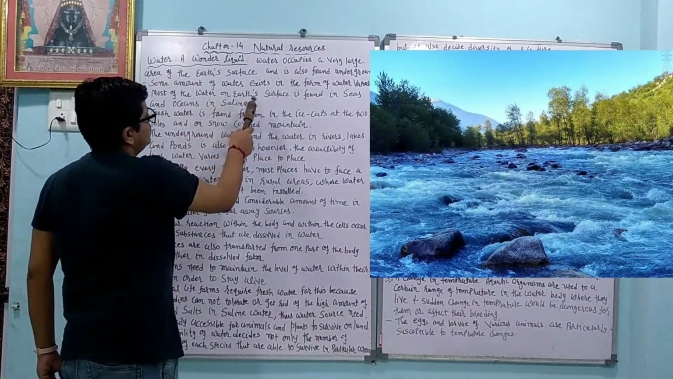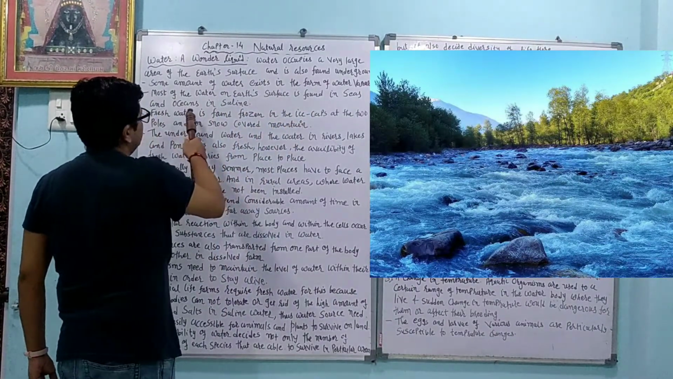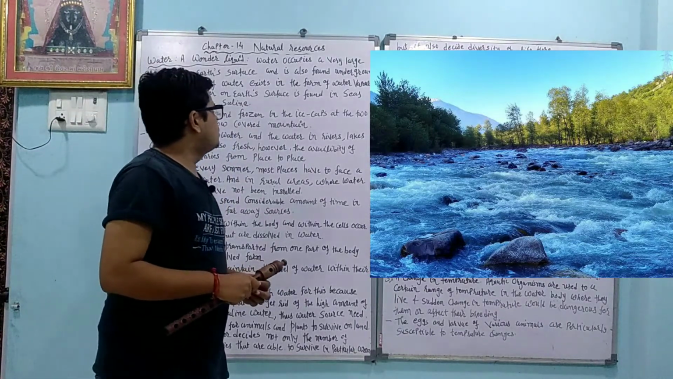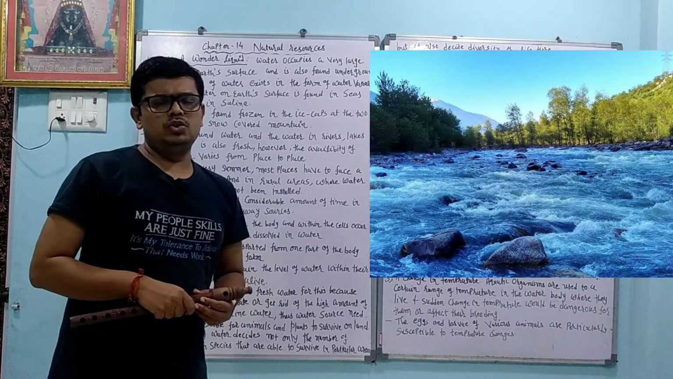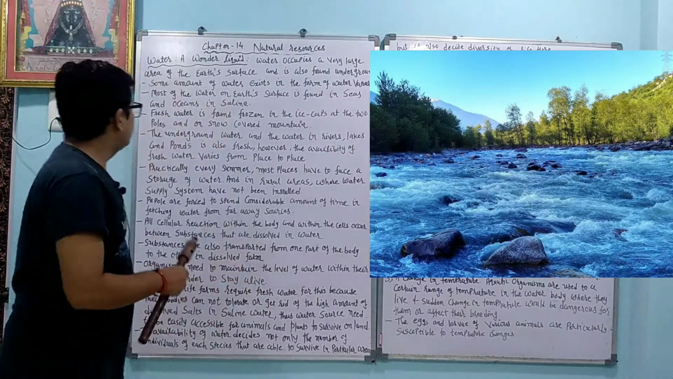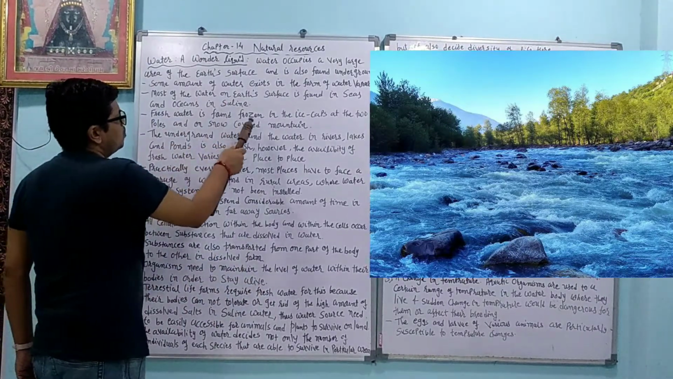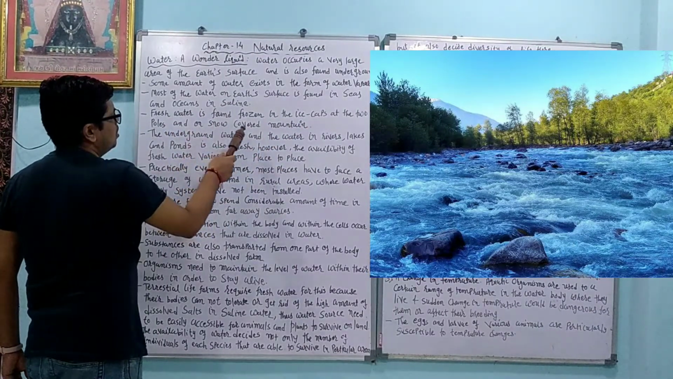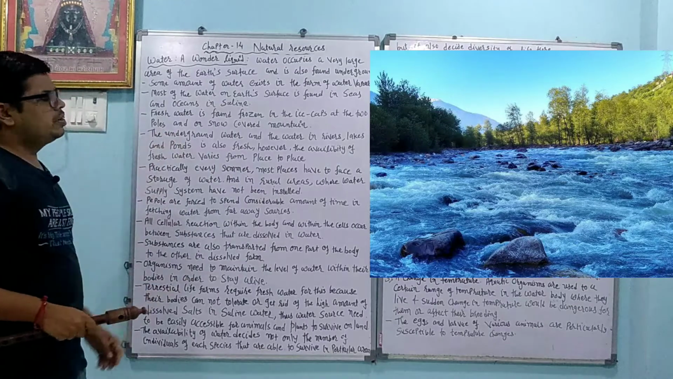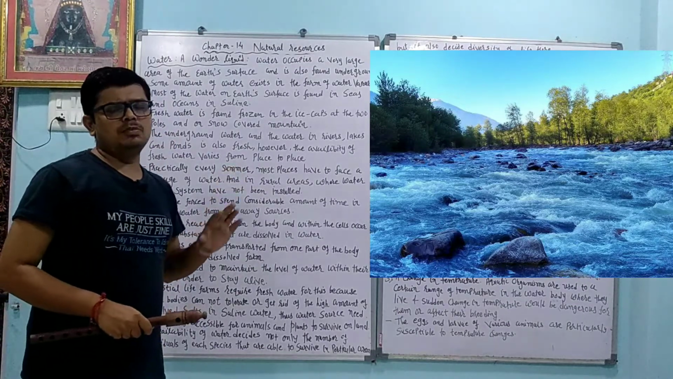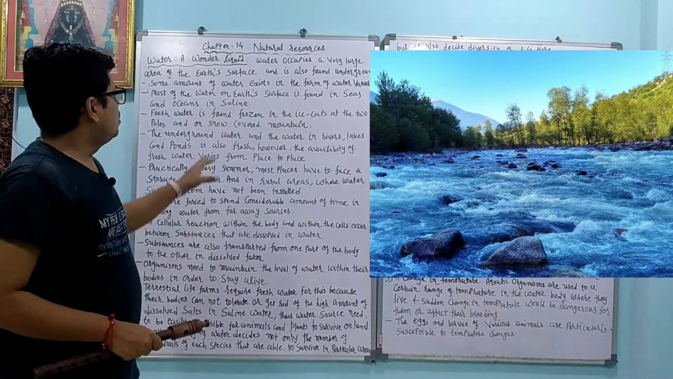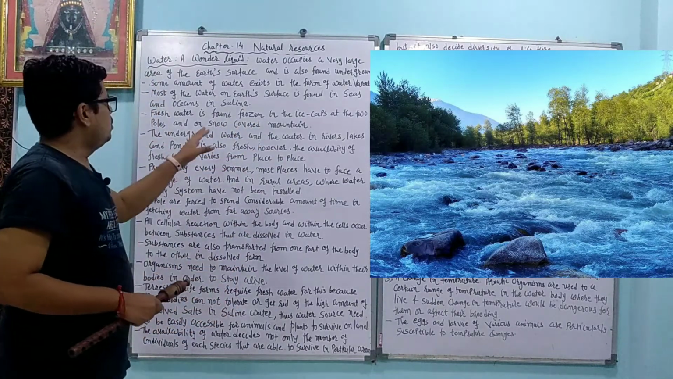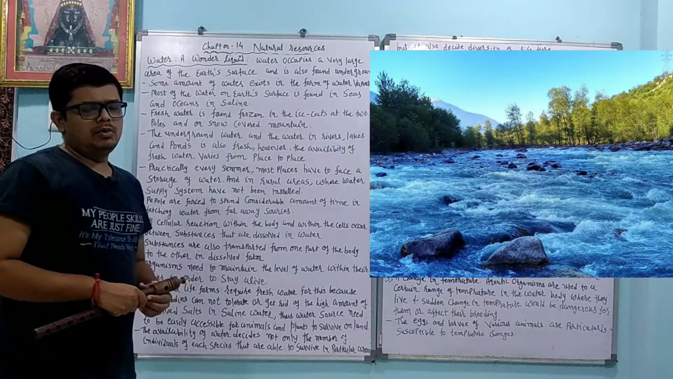Most of the water on Earth's surface is found in the sea and ocean, and it is saline. Fresh water is found frozen in the ice caps at the two poles, North Pole and South Pole, and on snow-covered mountains.